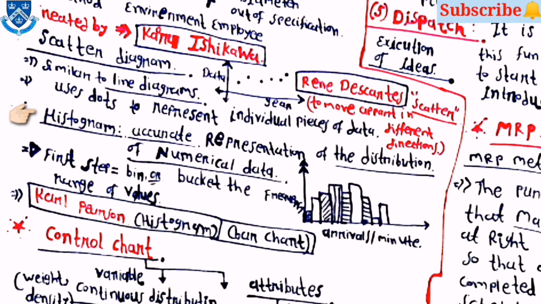Then the histogram is for accurate representation of the distribution of numerical data. The first step is known as the bin or bucket. It is in the form of bars, so it is also known as a bar chart. The inventor of the diagram is Karl Pearson.